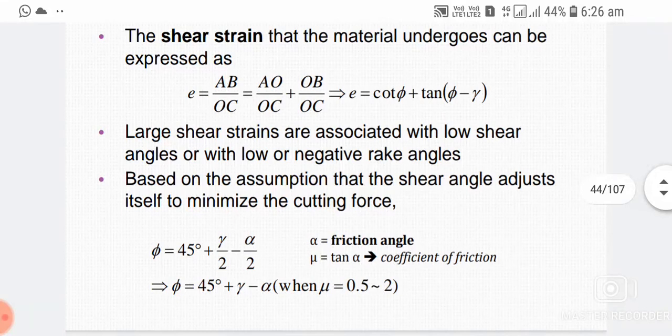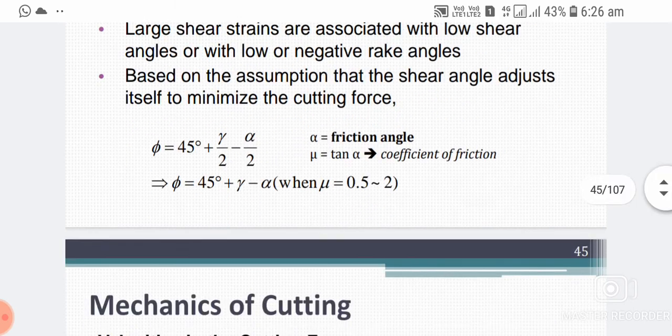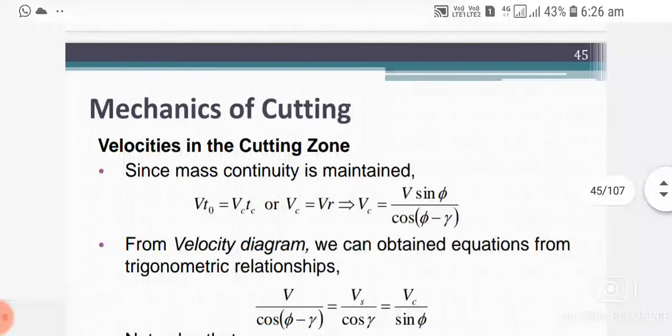Large shear strains are associated with low shear angle or with low or negative rake angle, based on the assumption that the shear angle adjusts itself to minimize the cutting force. Phi equal to 45 degrees plus gamma by 2 minus alpha by 2. Phi is equal to 45 degrees plus gamma minus alpha when mu equal to 0.522.